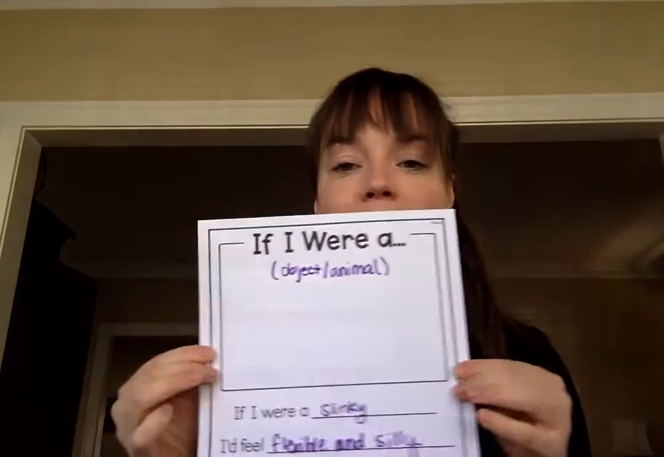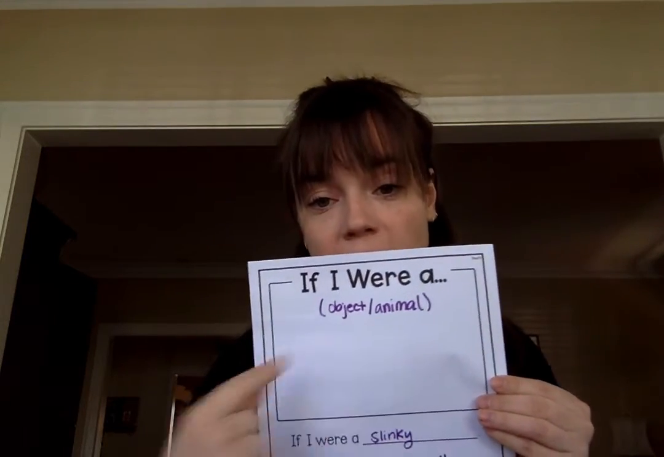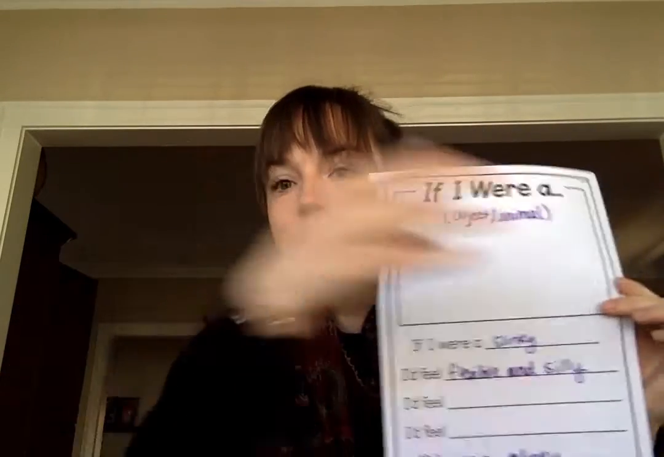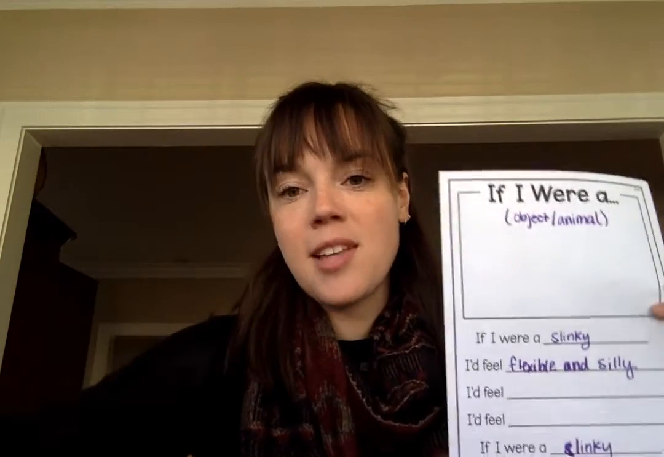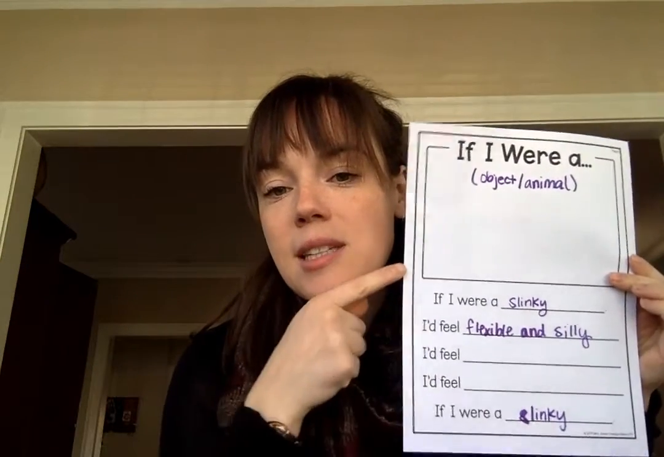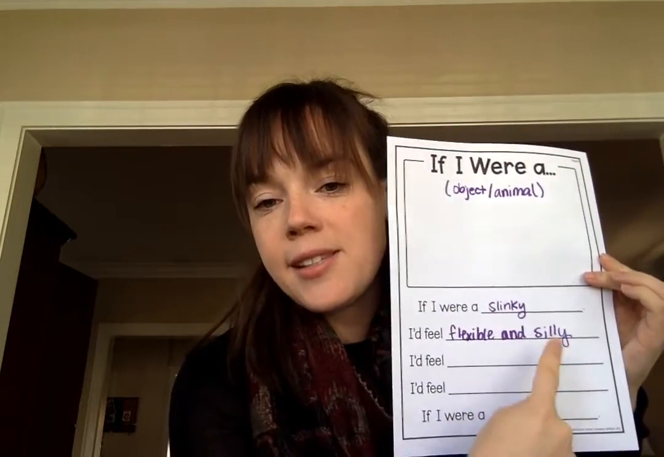There are 2 more templates. So this first one is if I were a, and you would either write about if you were an object or an animal. So I said if I were a slinky, do you know what a slinky is? It's like those little toys that you can stretch out really long and let them tumble down the stairs. So I said if I were a slinky, I'd feel flexible and silly. And then I'd write a few more ways that I'd feel, and then I just repeat that line again.